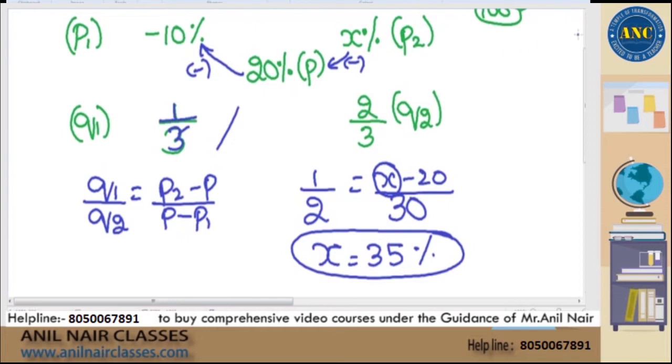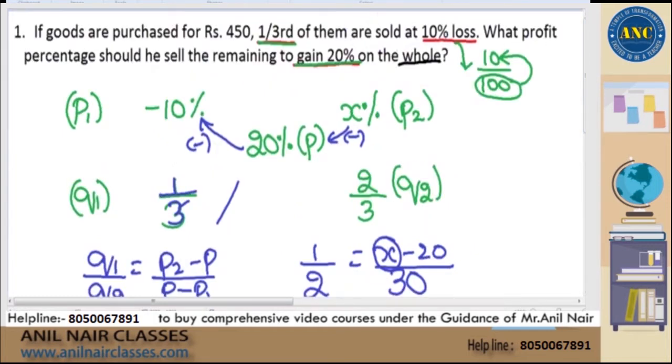Neha and Rocking Raj, now this is for you, sir. Neha, they are saying that one third is sold at 10% loss. Loss is nothing but negative. 10% loss I am selling, how much? One third of the quantity. At what profit percentage should he sell the remaining? One third over means remaining is two third. Two third of the product should be sold at what profit percentage? That is what I am finding, so that he will gain 20% on the whole, so that the overall profit I will be getting is 20%.